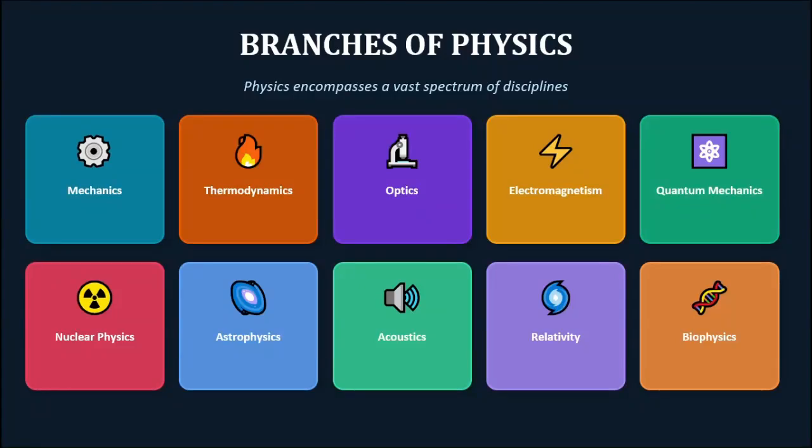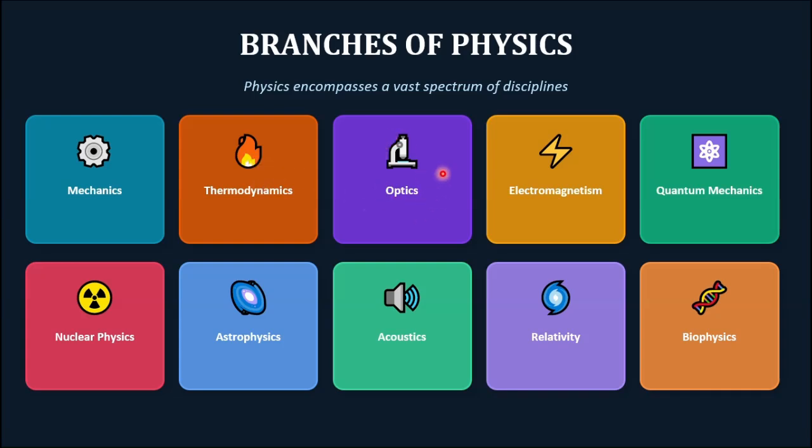So from now on, we'll be starting to study the major branches of physics, right? So these are some of the very major branches of physics. Starting from this, we have mechanics that deals with the study of motion of objects. It is one of the oldest branches. And then we have thermodynamics, where we study heat and equations of heat.